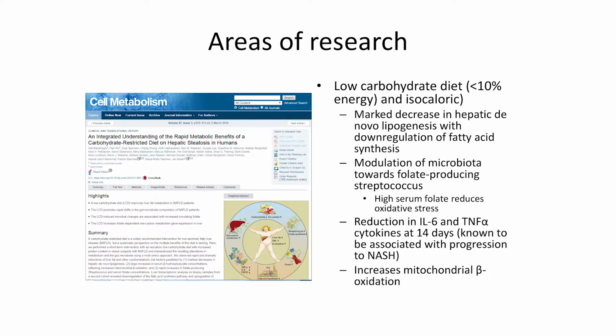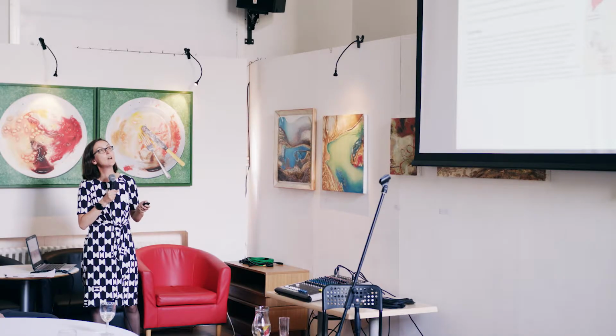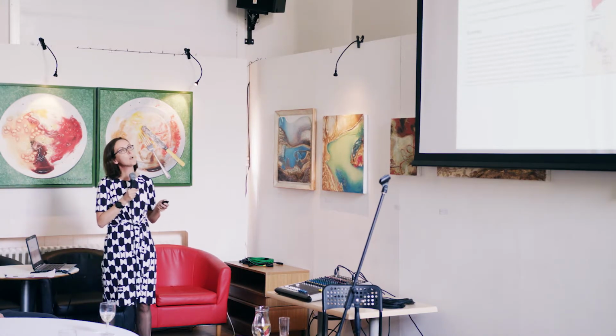This was an interesting piece of research. We're starting now to study low carbohydrate diet and the liver, and this is a paper that was published earlier this year. So what this showed was there's been a lot of work around reducing calories. Is it the reducing calories that makes a difference to fat in the liver, or is it the low carbohydrate diet? But this study has nicely answered that for a number of obese patients in that it used a low carbohydrate diet where the carbohydrates were less than 10% of the energy consumed, but made it isocaloric. So I think we can answer that question now.